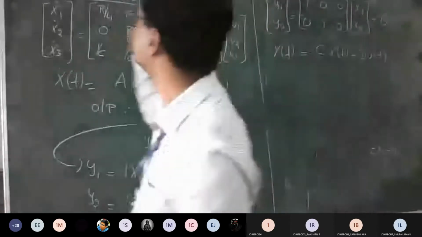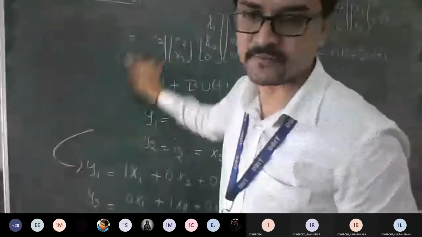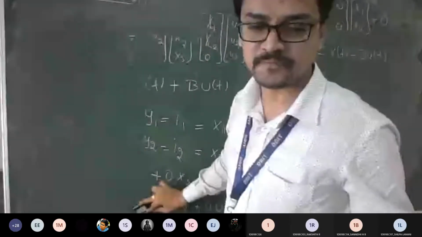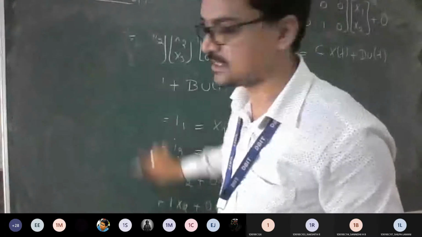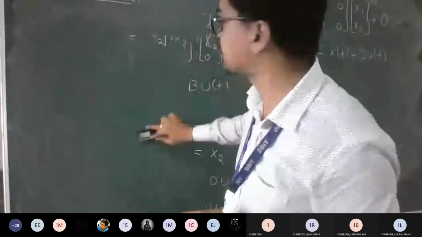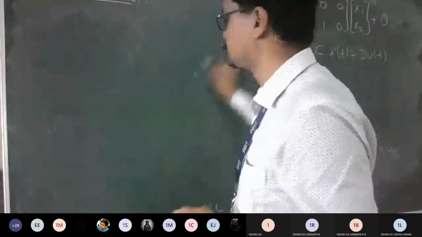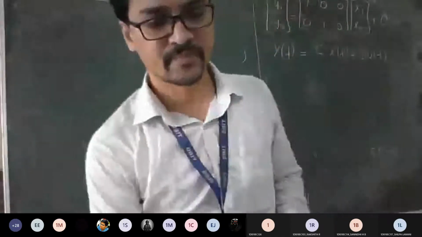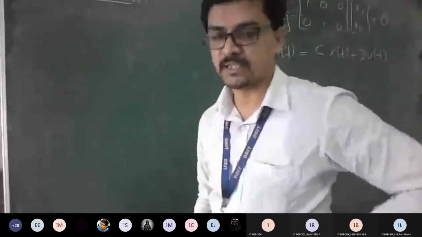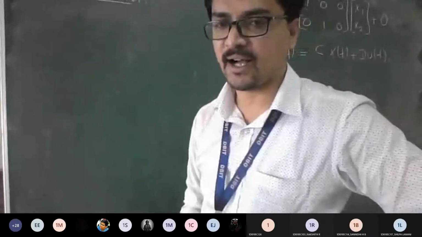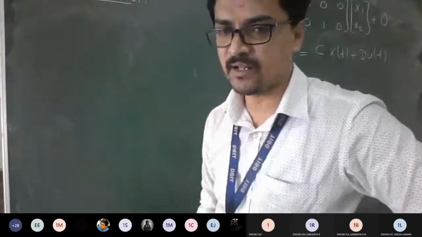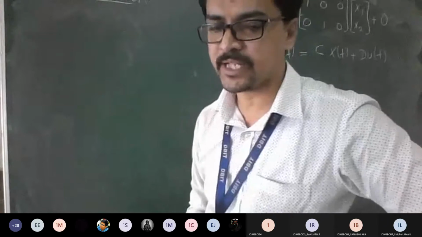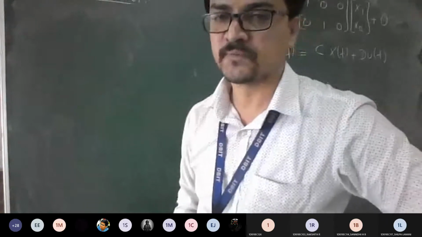Considering VC and I1 as state variables and Ix as an output variable, for the network shown below, obtain the state model. What is the question?